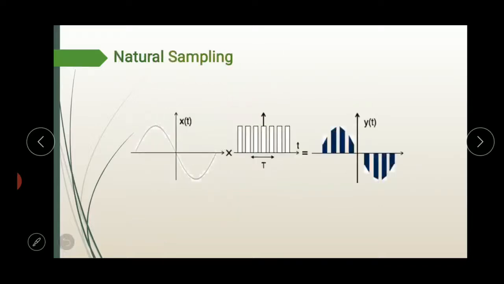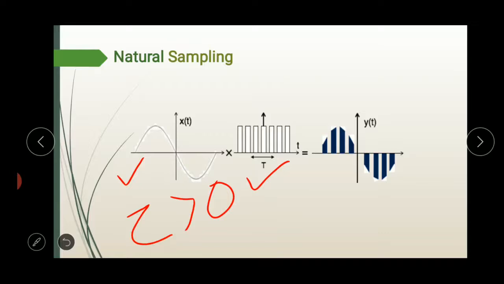Next is natural sampling. In natural sampling, the modulating signal is multiplied with the pulse train, and here the pulse width is always greater than 0, meaning the pulse has a finite width. Natural sampling is a practical method.